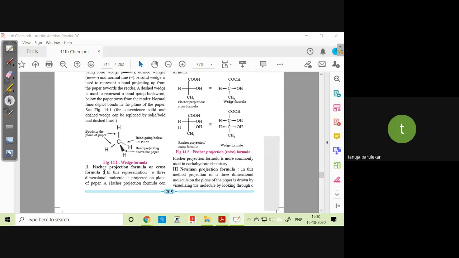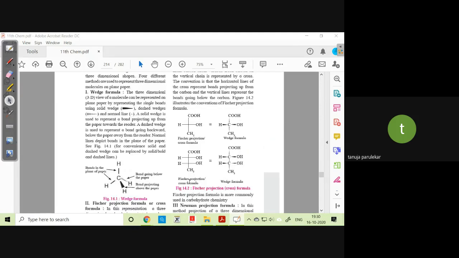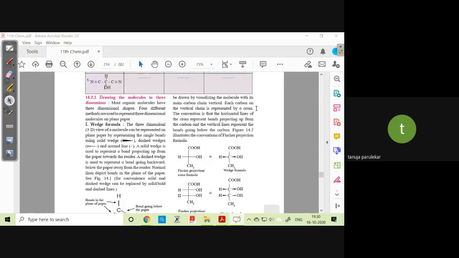Now, another thing is the Fischer projection formula or cross formula. In this representation, a three-dimensional molecule is projected on the plane of the paper. Even this is used to represent a three-dimensional molecule. A Fischer projection formula can be drawn by visualizing the molecule with its main carbon chain vertical. It is like this.